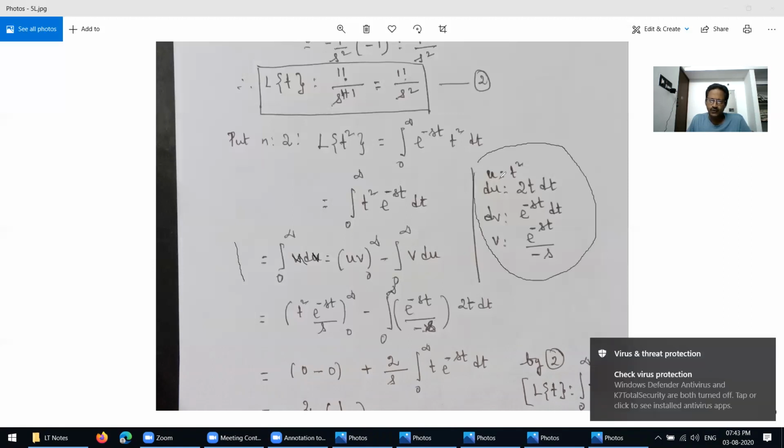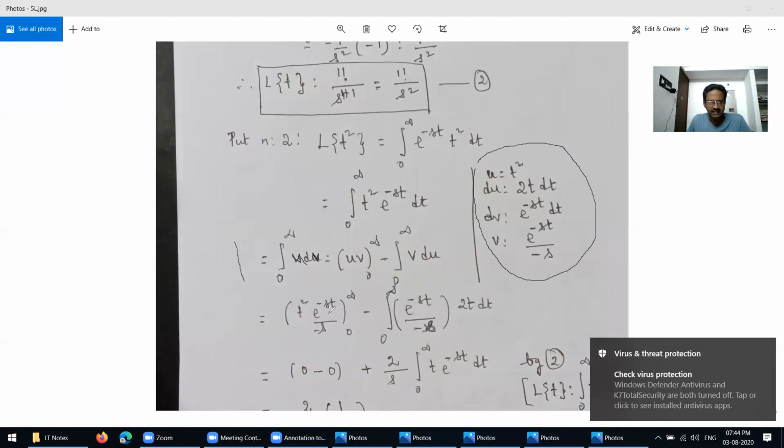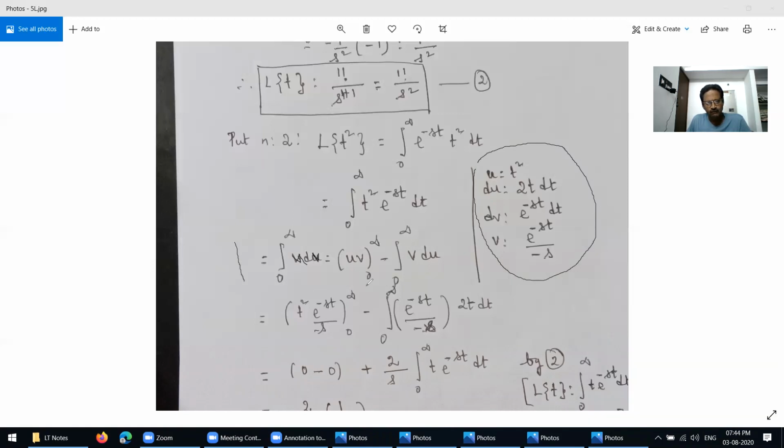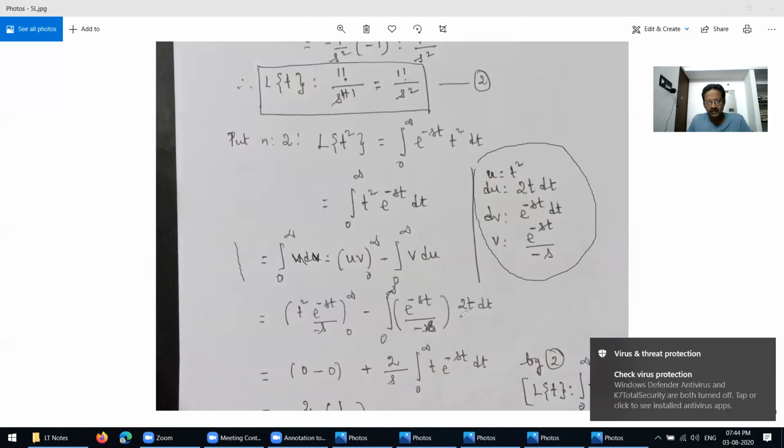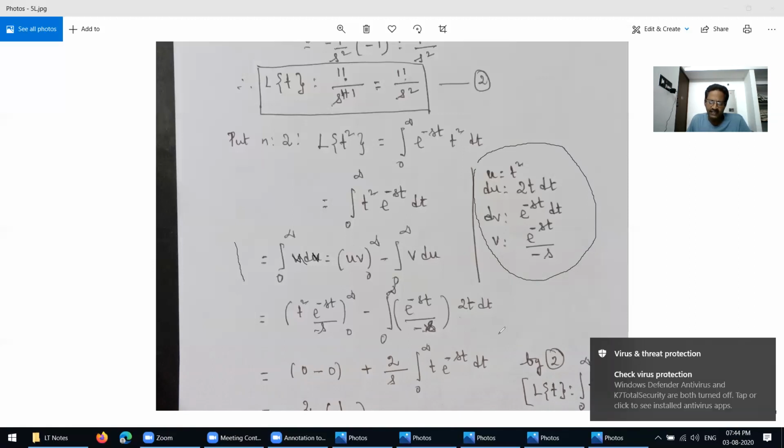Now just replace all the values here. u equals t squared, and v is e power minus st over minus s, 0 to infinity, minus the integral 0 to infinity of this into du. What is the du value? du is nothing but 2t into dt. I am writing it here, substituting all the values in the formula. We are getting it like this. Then after this, see here now.